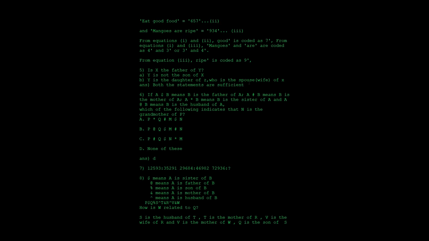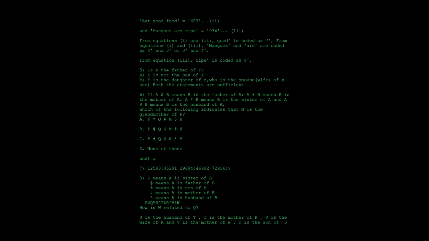So if Z is the wife of X and Y is the daughter, and Y is not the son of X, as they have told, obviously she should be the daughter. They have told she is the daughter of Z. And the next thing is they are asking, is X the father of Y? Yes, obviously, because Z is the wife of X and Y is the daughter of Z, which means Z and X are husband and wife. So you can easily say X is the father of Y. Then you can say both the statements are sufficient to answer the question.